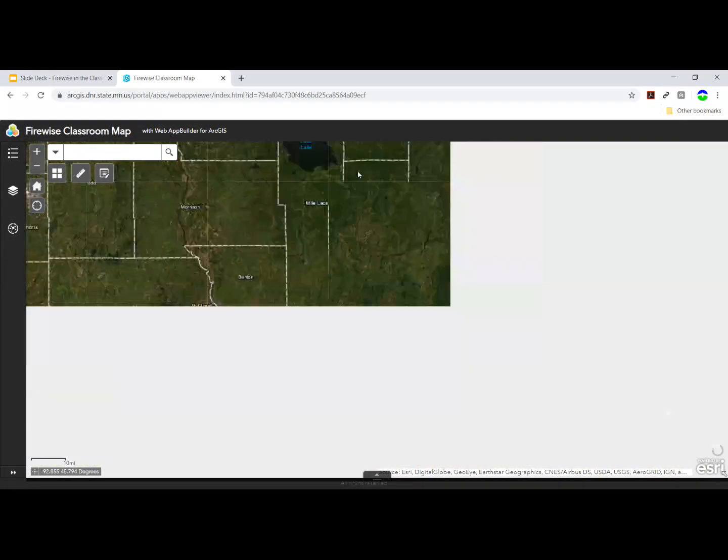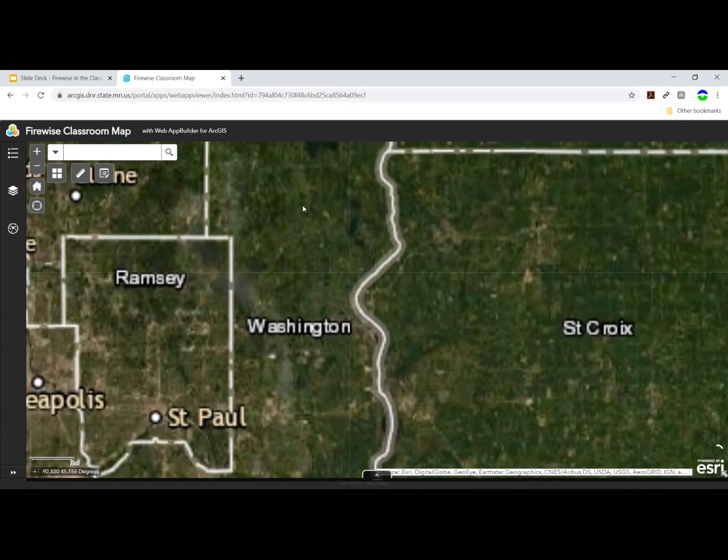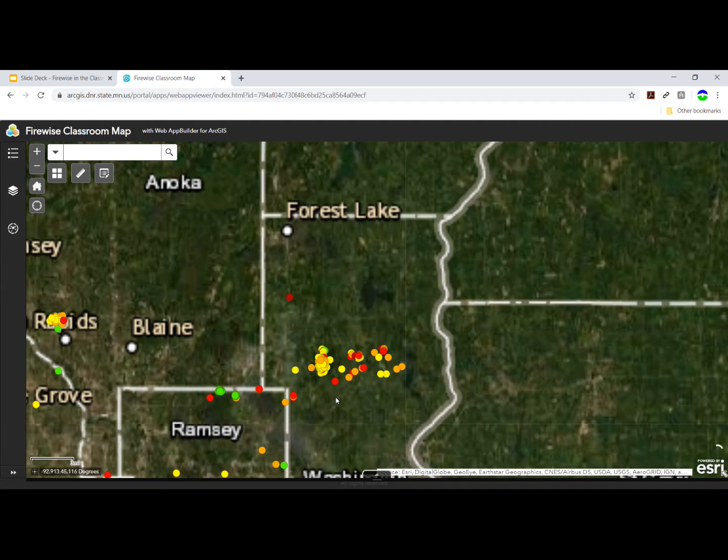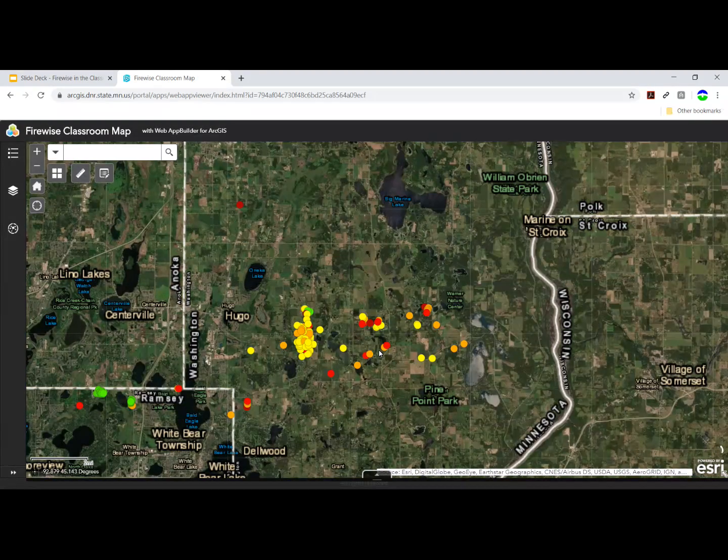we can go in and see patterns. It sure looks here as though there's an awful lot of yellows and oranges and red dots. The oranges and the reds are the high and the extreme risk for fire. I'd like to learn more why, and I can zoom in to do so.